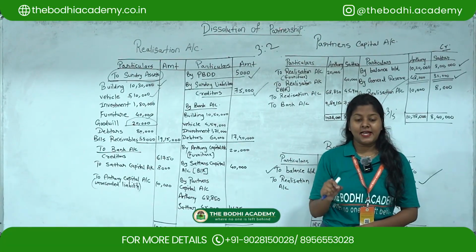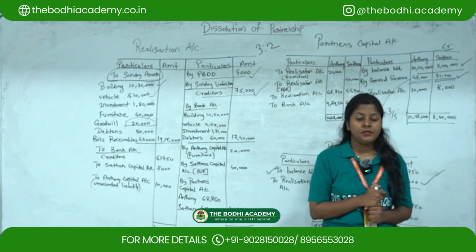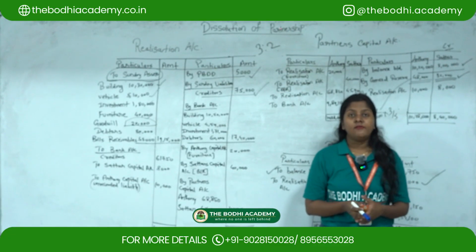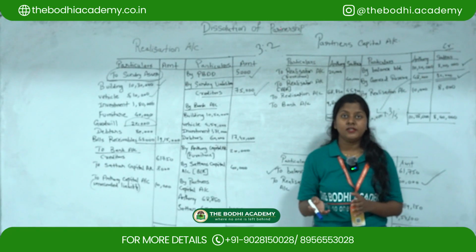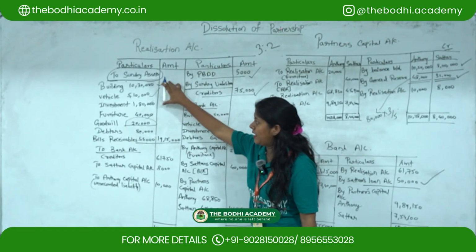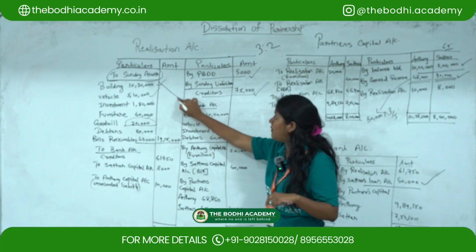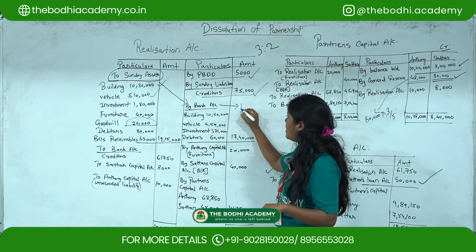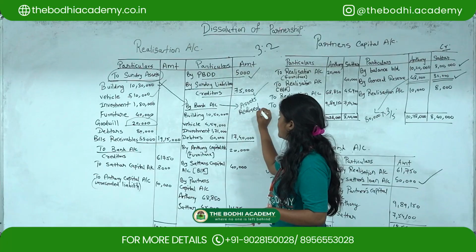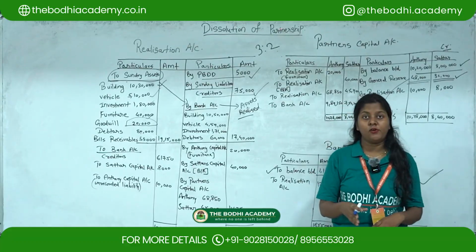The adjustment says that on the above date, the firm was dissolved and the following information is available. So assets realized as follows. Now whenever there is a dissolution of partnership, whatever assets are there, they realize them first, they sell them first. So you have to follow the rule: according to the additional information, whatever assets you are going to realize will come under this side. So here you can see that these are the assets realized. Assets realized or assets sold will come under the credit side, and that rule you have to remember. Whatever is getting debited, you have to credit for the next part.